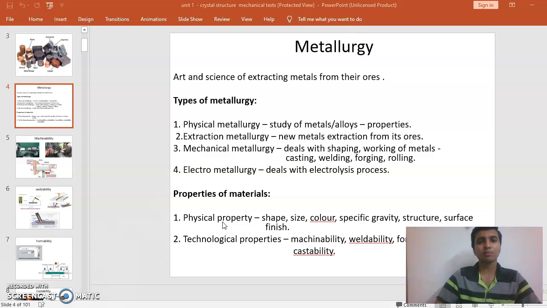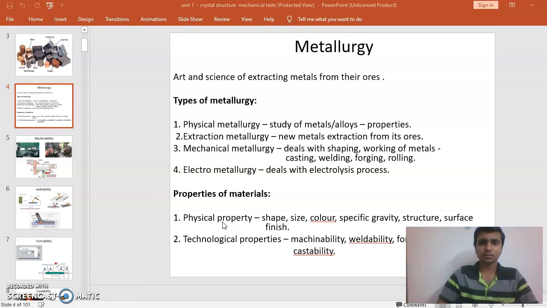Extraction metallurgy is the extraction of metals from their ores. Mechanical metallurgy deals with shaping and working of metals: casting, welding, jointing, forging and rolling. The last one, electrometallurgy, deals with the electrolysis process.